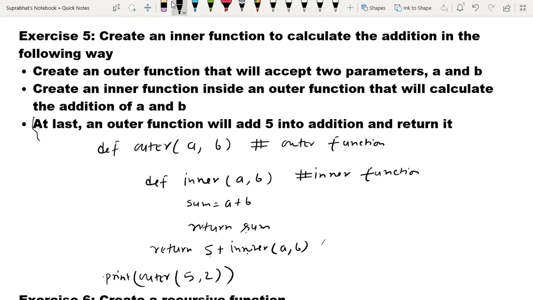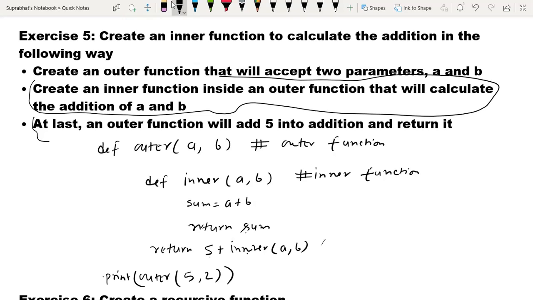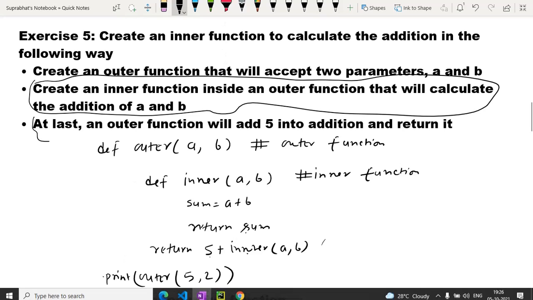This is the use of the inner function. It will add two numbers, it will do addition, sum equals a plus b, and return sum, then return 5, then the outer function will add 5 into the addition. I added 5 and returned it. This is the answer. So we will check this in PyCharm also.